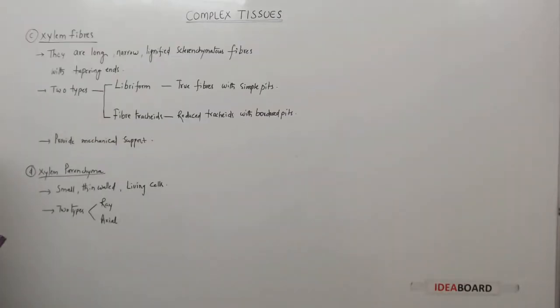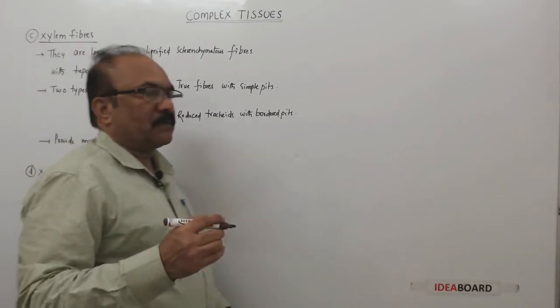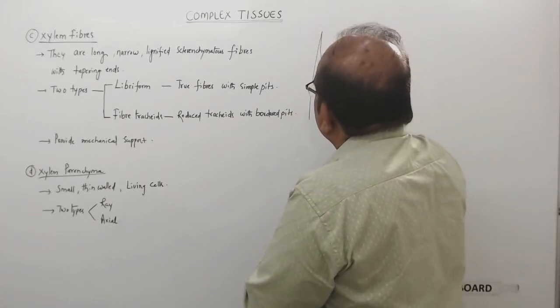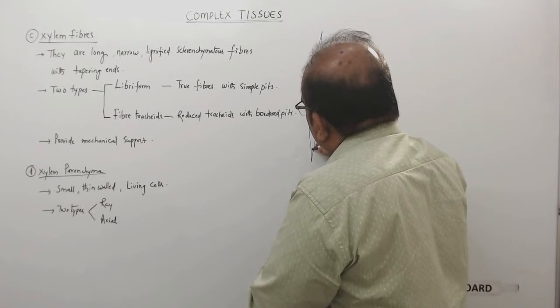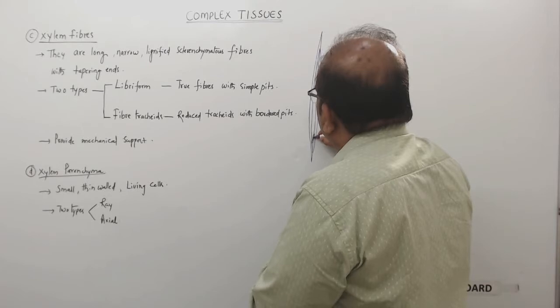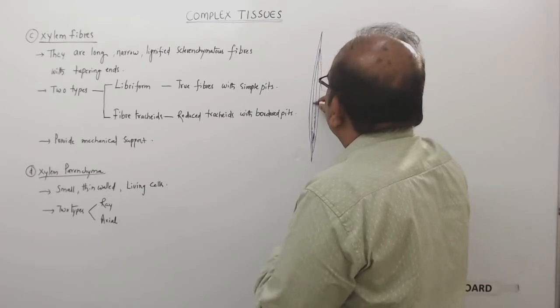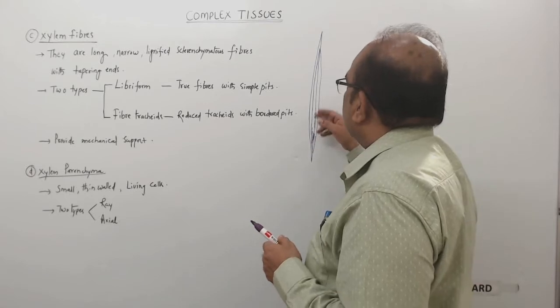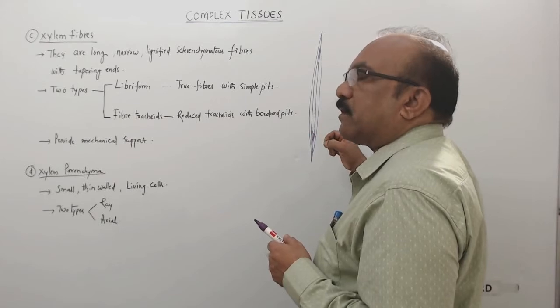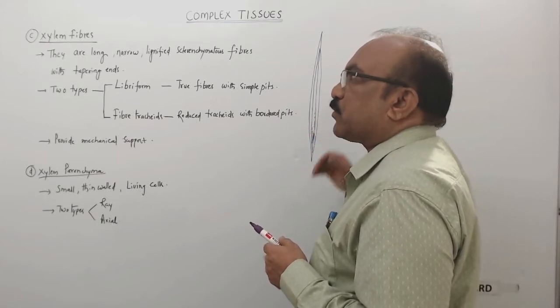Now the third type of cells associated with xylem are xylem fibers. These are also dead cells, and of course they're long, narrow, elongated cells with lignified walls, and the secondary wall is very thick, because of which you won't find the lumen, maybe a very narrow lumen, or it may be almost completely closed.